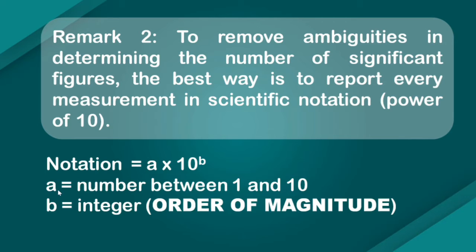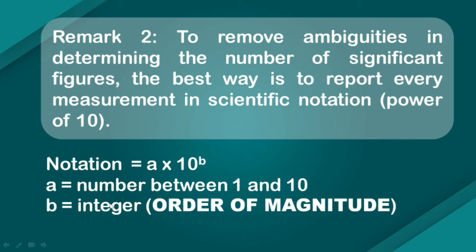The largest number that you can go for A is 9.99 bar. Bar indicates it is recurring. So 10 is the maximum, right? So it has to be less than 10. And that is the notation you use for A. You cannot write 30 point something and say that this is scientific notation. And what is B? B is an integer, meaning it can be positive, it can be negative.